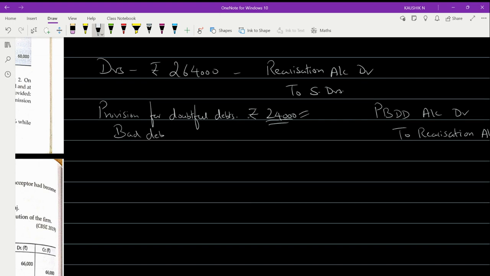There is a bad debt to the extent of rupees 48,000.